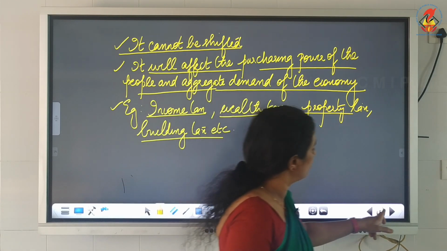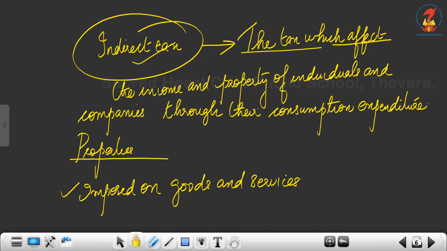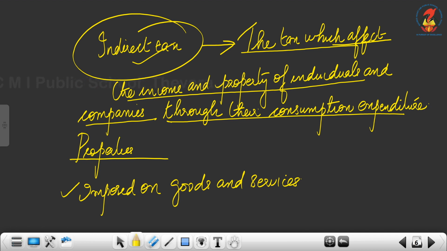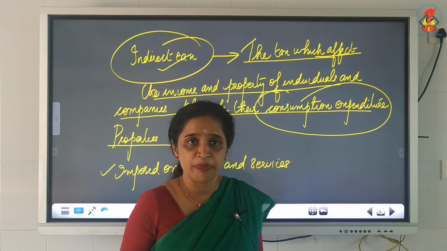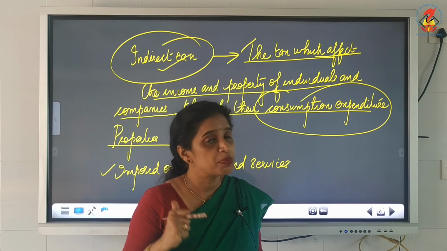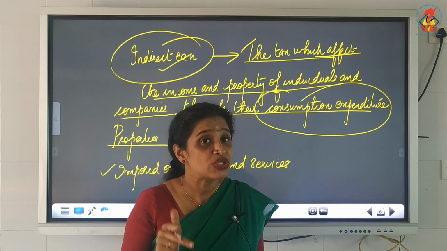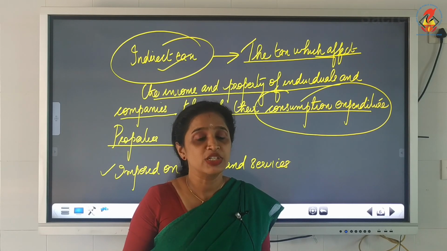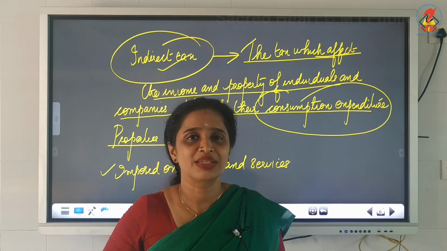Okay, now next we will move on to indirect tax. What is meant by indirect tax? The tax which affects the income and property of individuals and companies through their consumption expenditure. What is meant by consumption expenditure? You know, expenditure. When we pay something, it is expenditure. Consumption expenditure means when we pay for goods and services, because as consumers you will buy goods and services. So expenditure on that is known as consumption expenditure.